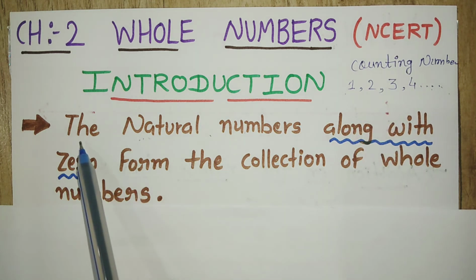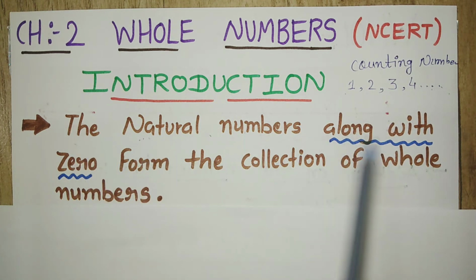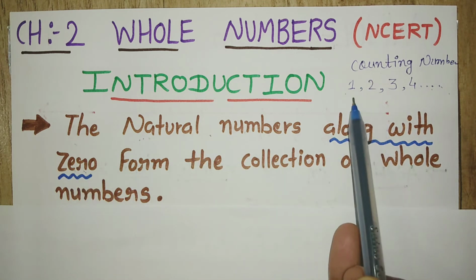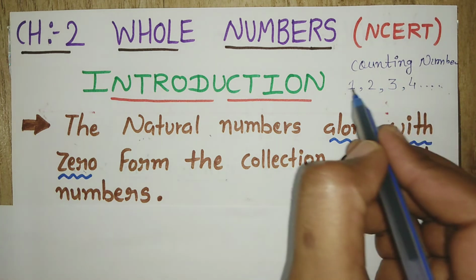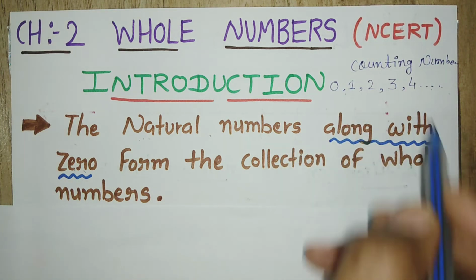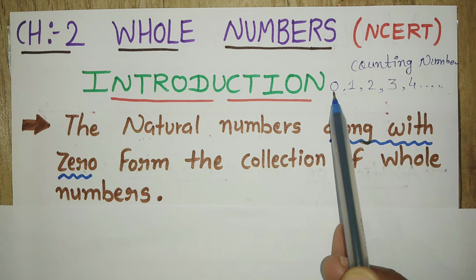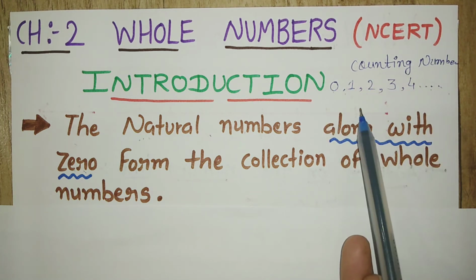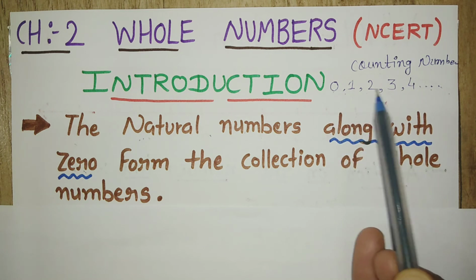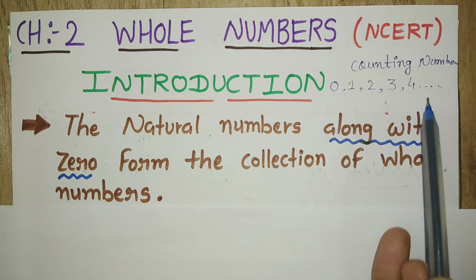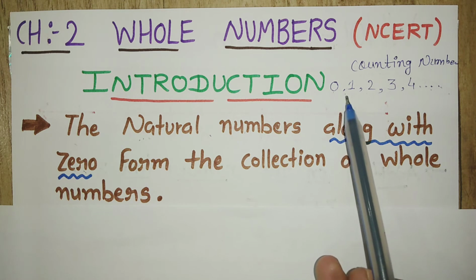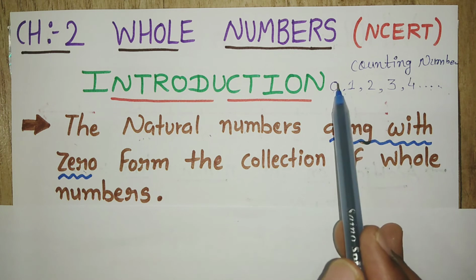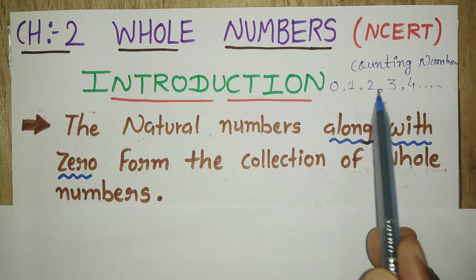So what is written over here? The natural numbers along with 0. It means if I add 0 here, this natural numbers along with 0 is known as the whole numbers. Whole numbers means 0, 1, 2, 3, 4. How can we remember that it includes the 0? In the spelling of whole, W-H-O-L-E, can you see the hole? It's like a hole. So 0, 1, 2, 3, 4.